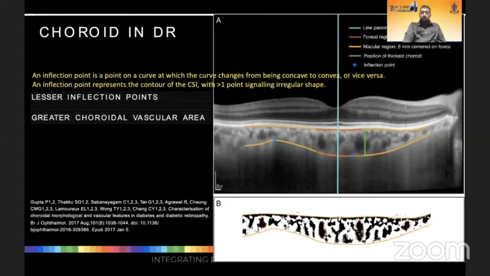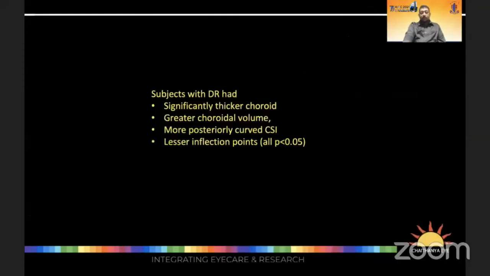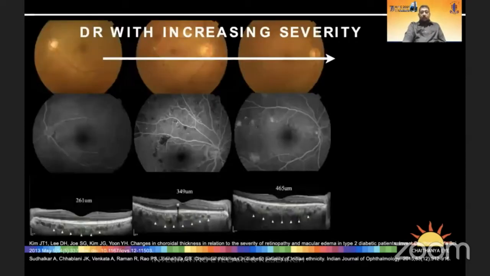An inflection point is a point in which there is a sudden change in the contour, that is, a contour becoming convex or vice versa. So patients with DR had a thicker choroid, greater choroidal volume, a more posteriorly curved choroidoscleral interface, and a lesser number of inflection points with severity. These images show that with increased DR severity, the greatest choroidal thickness has increased from about 261 to 465 in the pictures.